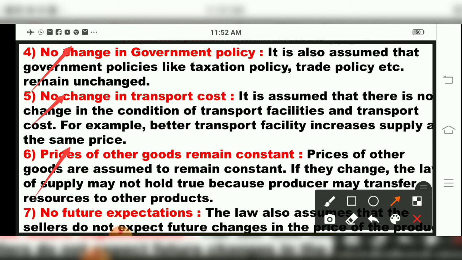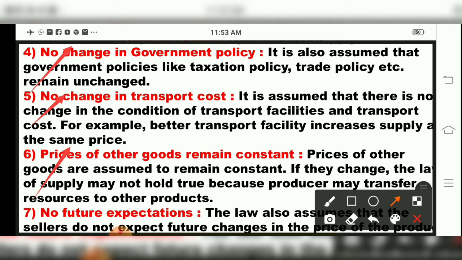So the prices of other goods are assumed to remain constant. If they change, the law of supply may not hold true, because the producer may transfer resources to other products. So the fourth one, what we studied in assumption policy, is that there should be no change in government policy, there should be no change in transportation cost, and prices of other goods should remain constant.